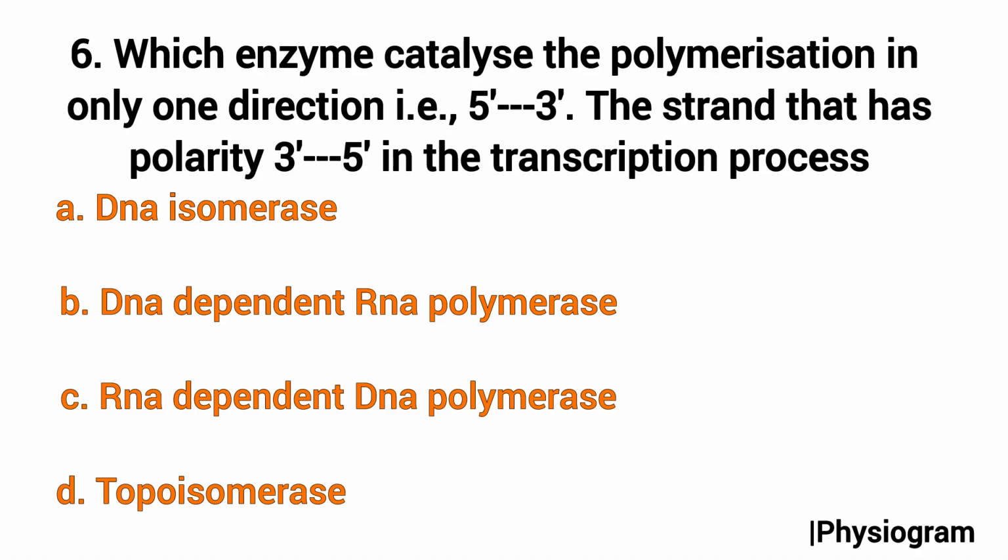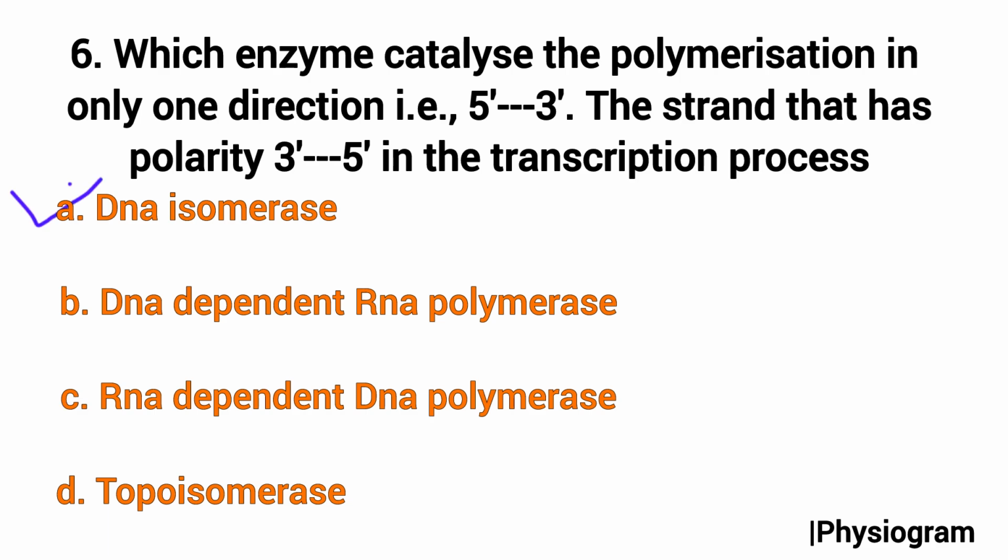So, during transcription, DNA dependent RNA polymerase synthesizes RNA by reading the template DNA strand, which runs from 3' to 5', and it adds RNA nucleotides in the 5' to 3' direction. Next is RNA dependent DNA polymerase, which synthesizes DNA from an RNA template and is not involved in normal transcription.